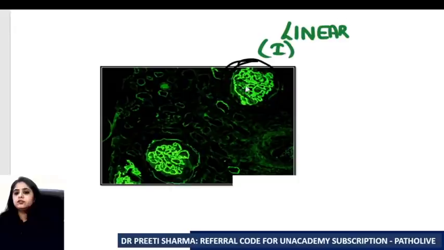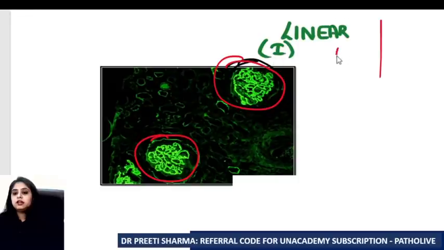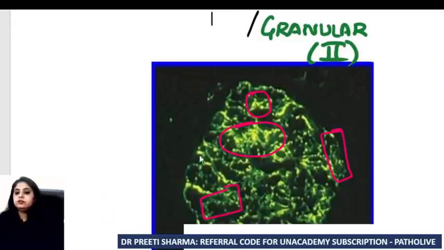There's no dark, there's no light. There's the same green color, like a line, everywhere. So if it's like a line, you'll say it is RPGN type 1. Versus if I look at the next one, you'll say, yeah, here I can see some areas are shining bright, some areas are dull. Then again shining bright, then again dull. Two areas are seen, bright and dull, bright and dull. This means I'm dealing with RPGN type 2.